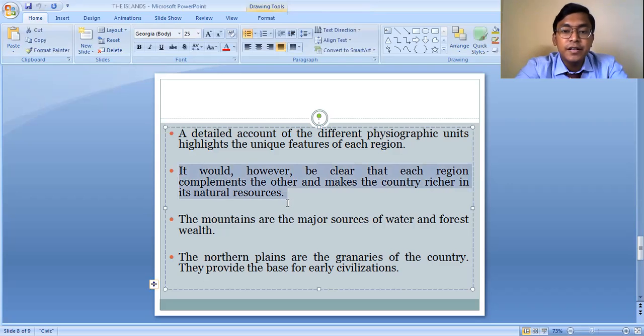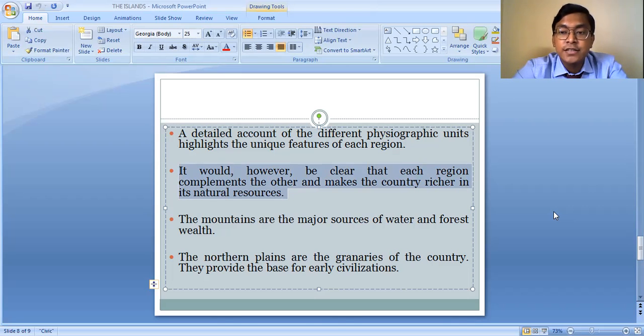It would, however, be clear that each region complements the other and makes the country richer in its natural resources. So all these physiographic divisions in our country, may be the mountains, the plateaus, the plains, islands, the deserts, or the coastal plains, are complementary to each other. One physiographic division has led to the formation of the other, and another has led to the development of the other.